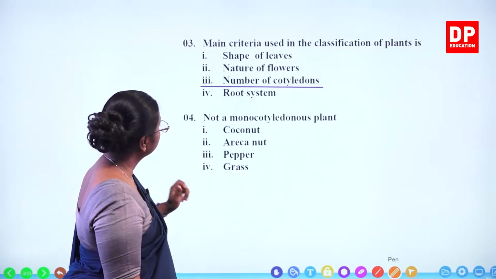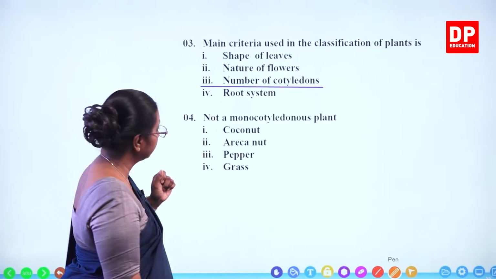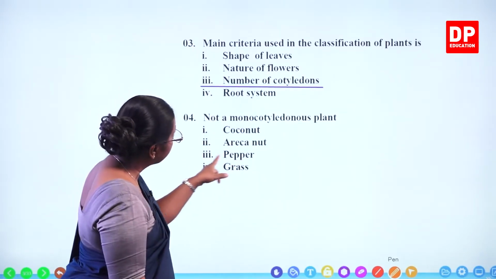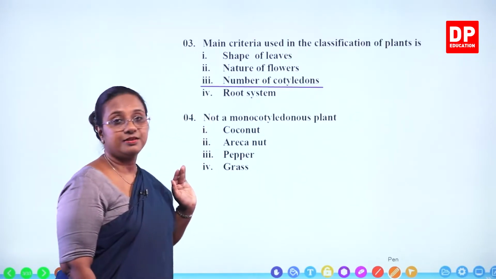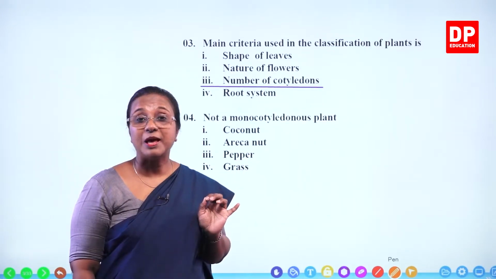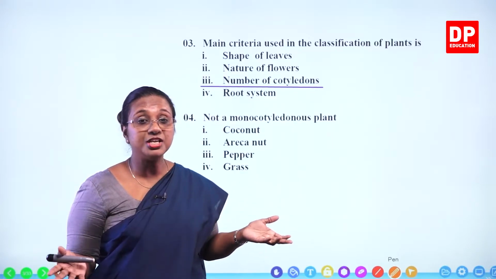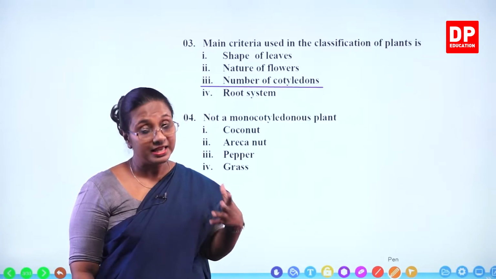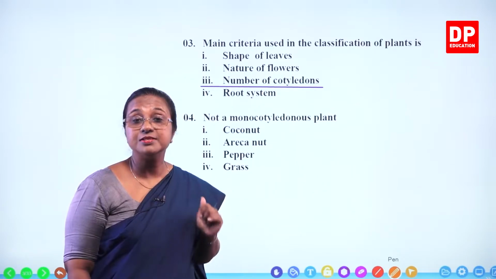Then the fourth question, not a monocotyledonous plant, not a monocot or monocotyledonous plant. Coconut, yes, it's a monocot. Areca nut, that's also a monocot plant. How do you all identify that? They have compound leaves. In the leaves there is parallel venation. They have cylindrical stem. There's no branching, unbranched stem. And also the diameter of the stem is even. And if you look at the roots, they all have fibrous roots.